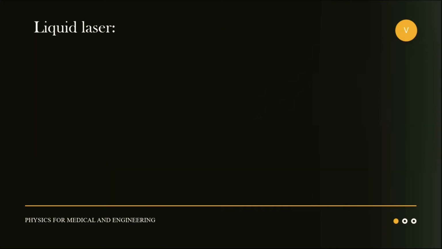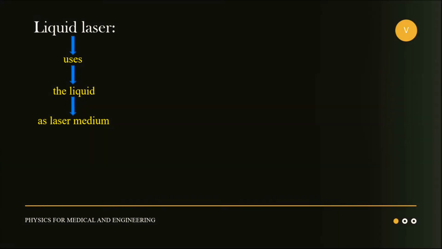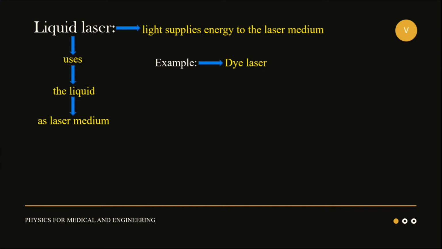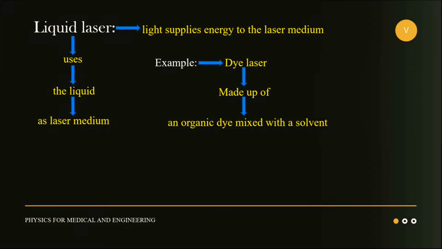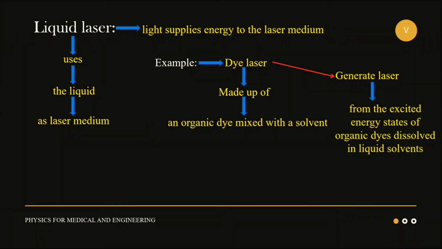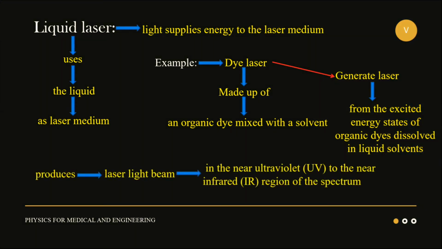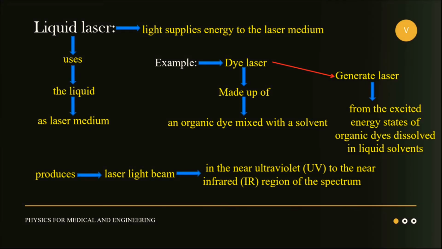The next is liquid laser. A liquid laser is a laser that uses a liquid as a laser medium. In liquid laser, light supplies energy to the laser medium. A dye laser is an example of the liquid laser. A dye laser is a laser that uses an organic dye as the laser medium. These lasers generate laser light from the excited energy state of organic dyes dissolved in a liquid solvent. It produces a laser light beam in the near ultraviolet to the near infrared region of the spectrum.